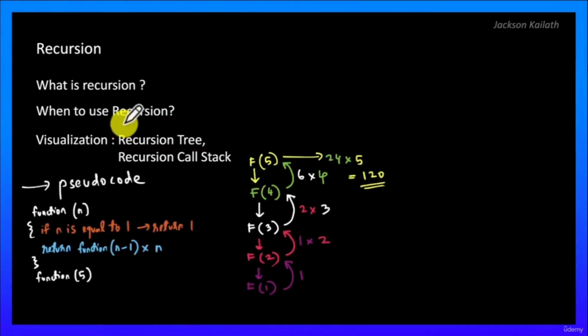So we have seen the recursion tree. Now we are exploring the recursion call stack. So let's again take the same example where we wanted to find 5 factorial. How would the recursion call stack look like?